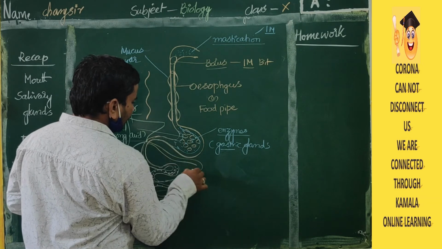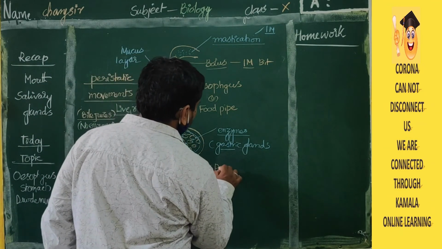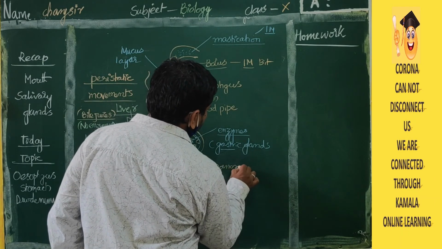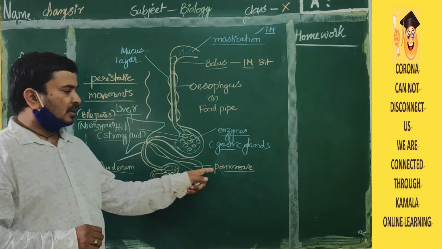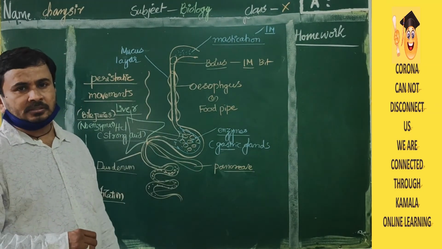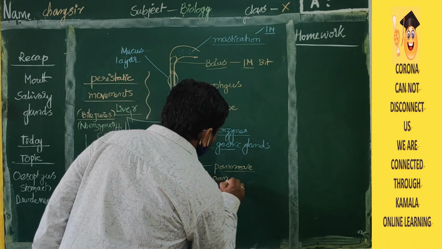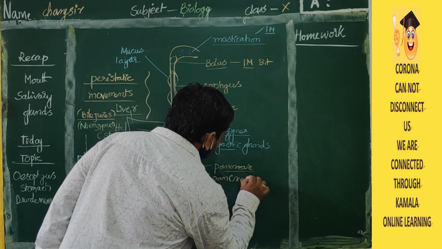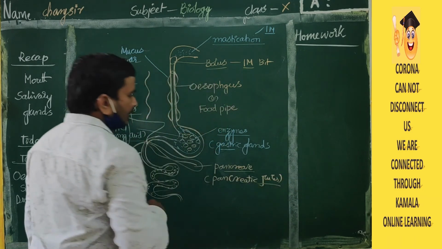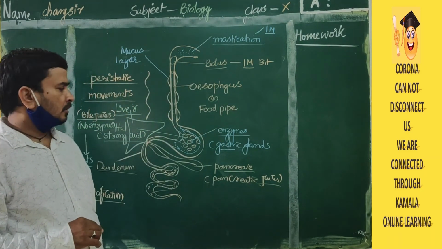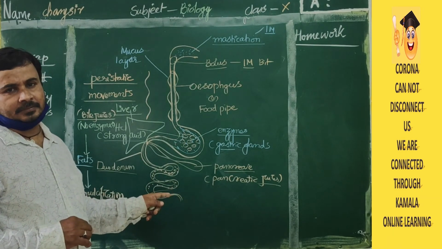Here also one gland will be there. One leaf-like gland will be there. It is also opening to the duodenum only. This is called pancreas. What is the work of the pancreas? The pancreas will release pancreatic juices. These pancreatic juices contain some enzymes. So these will be released into the small intestine. There food will be digested.